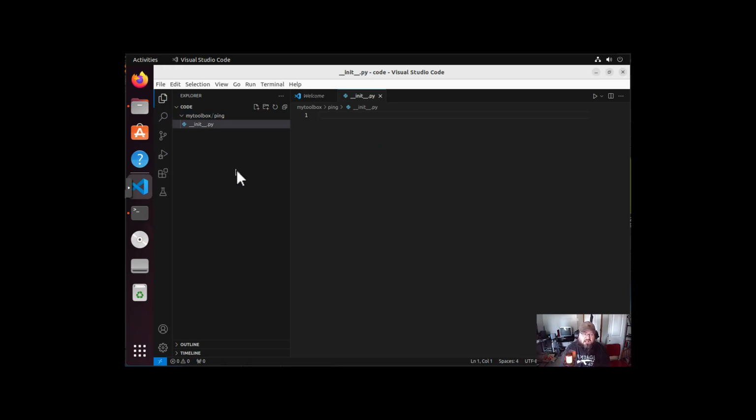Shorthand, it's like telling Python to treat this as a package, right? As different modules that you can pull in when you do your import statements. Just real high level.